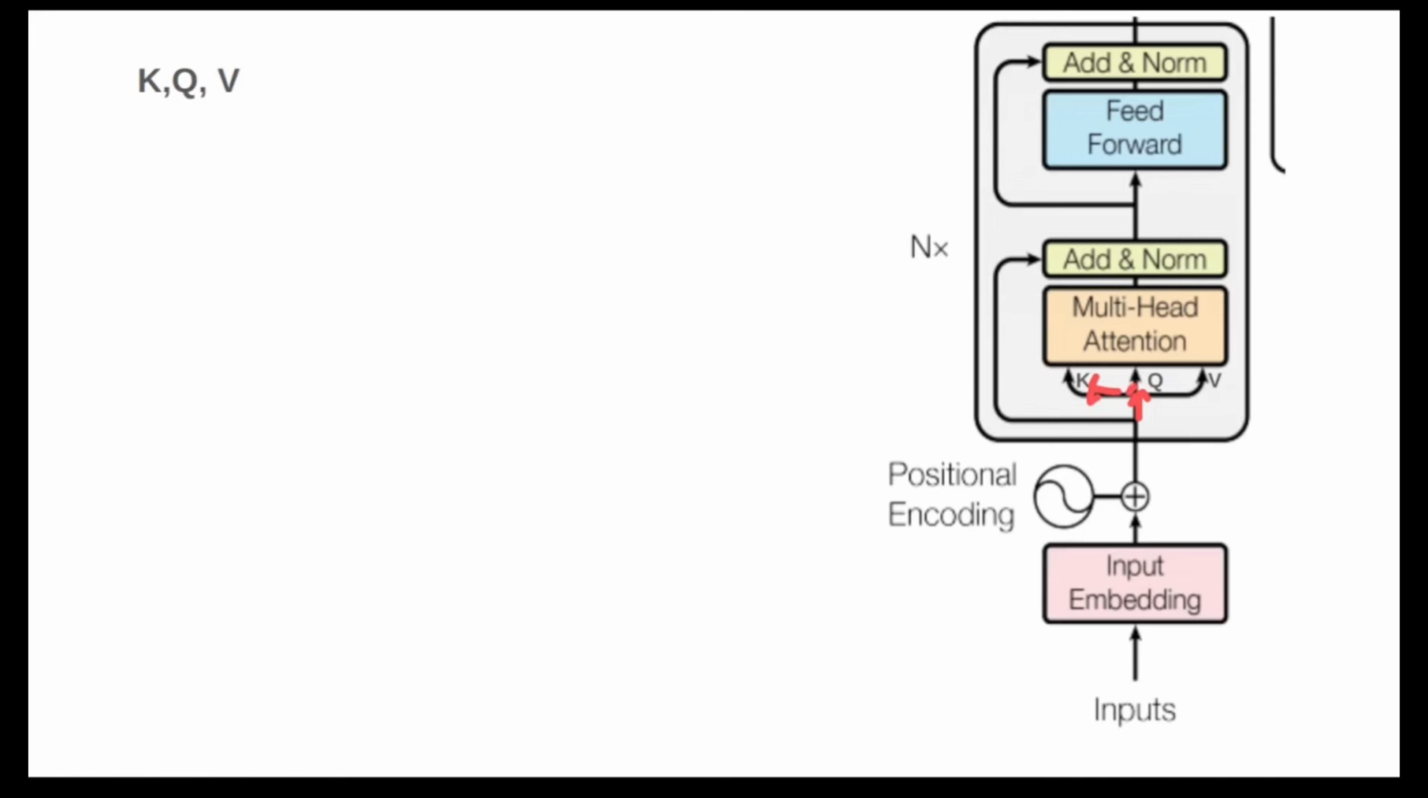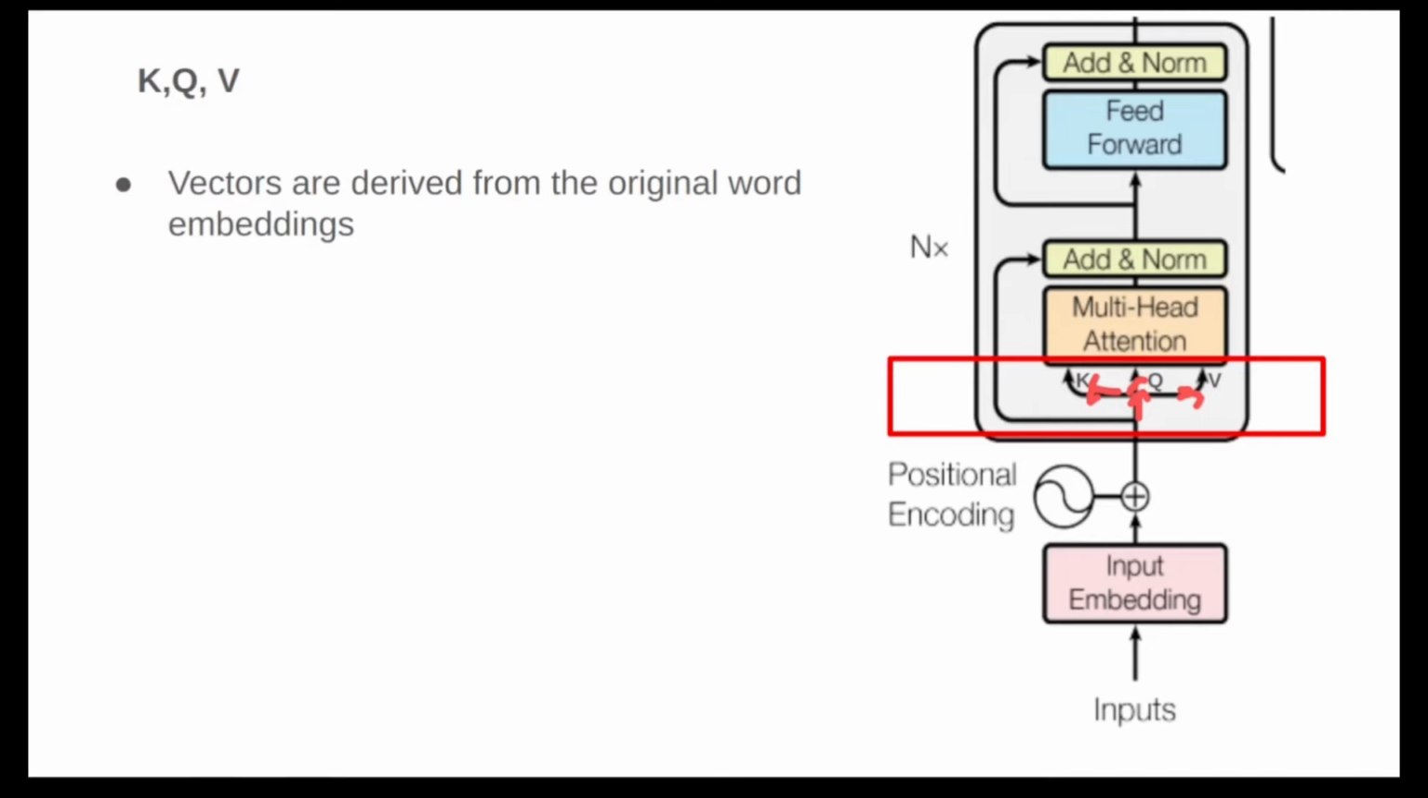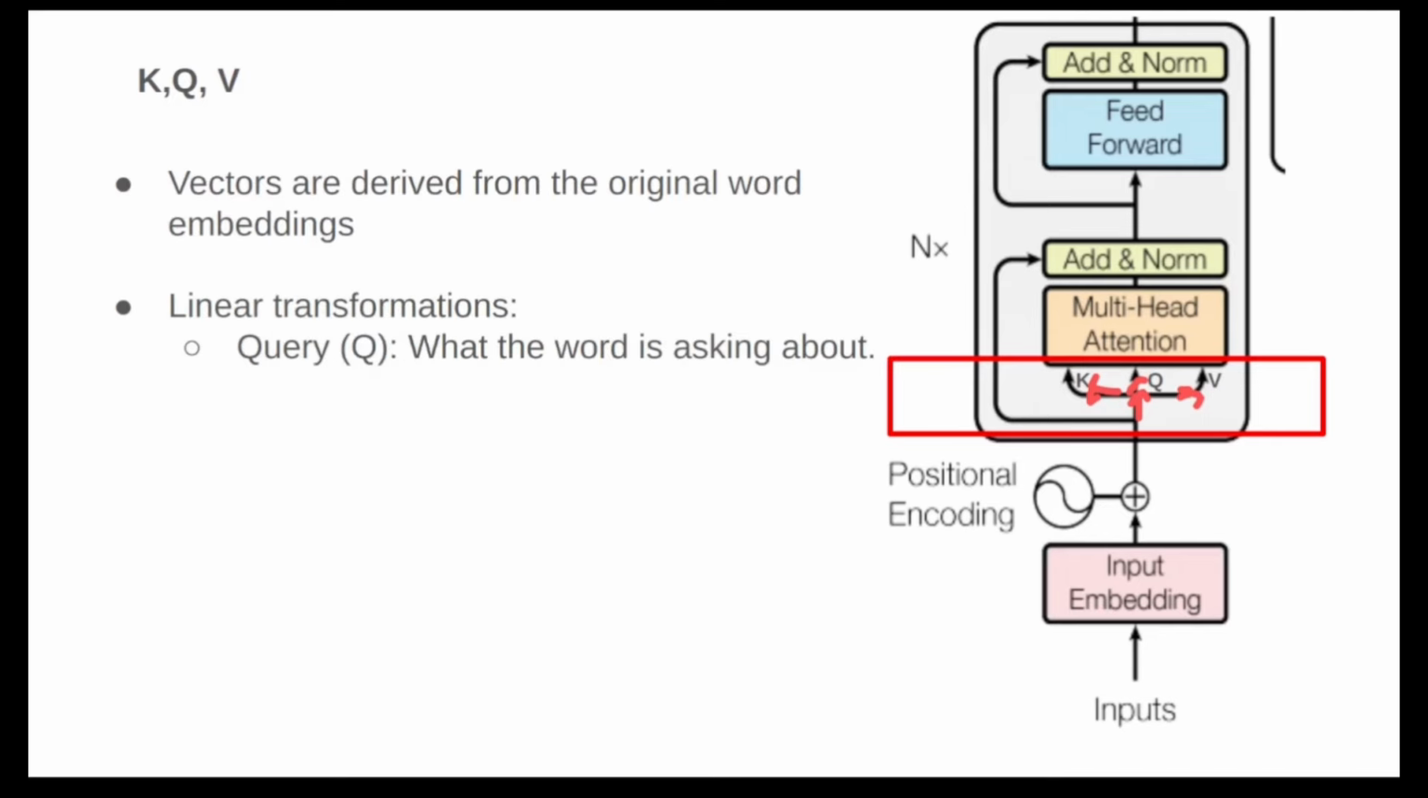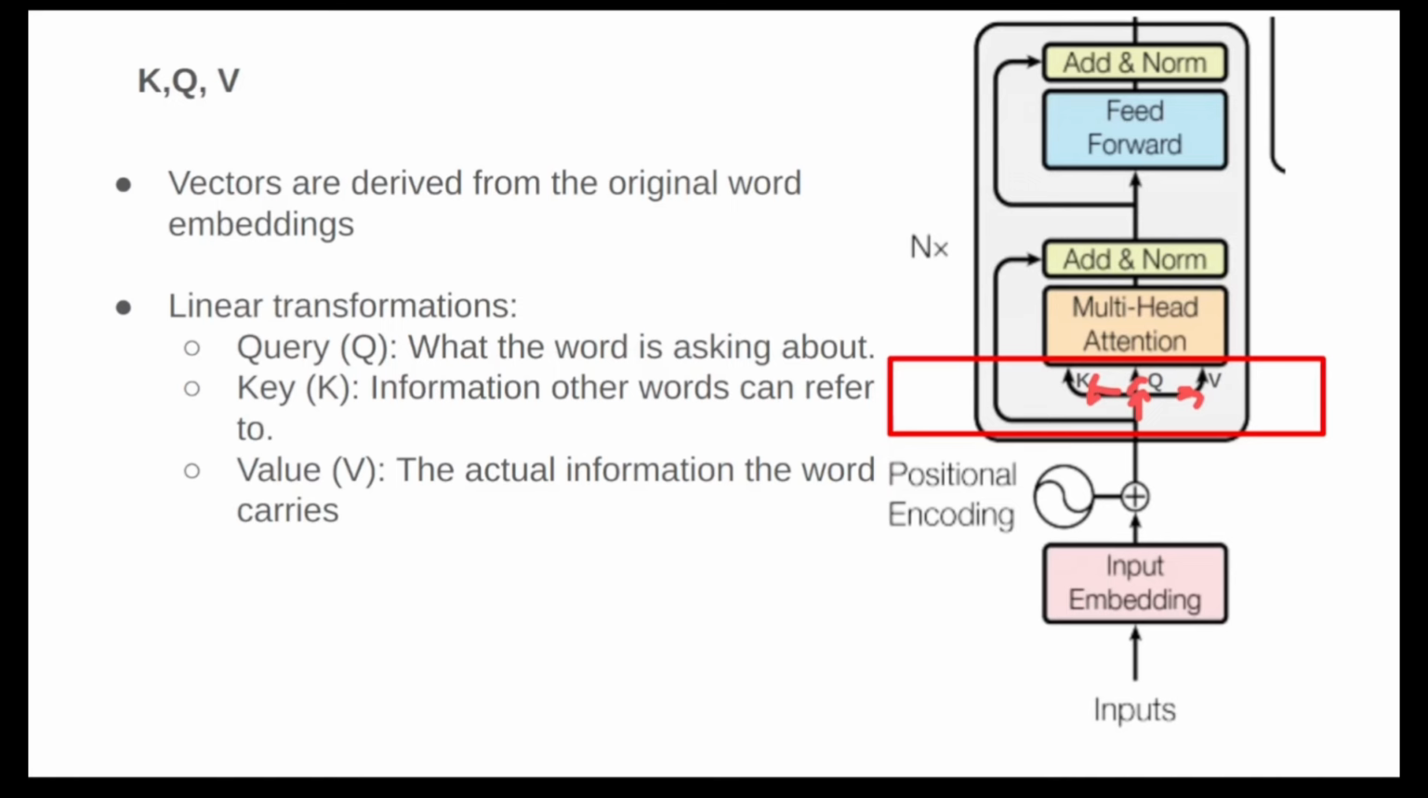So why is that? What are these? You can see here, these are linear transformations. Query is what the word is asking about, K is the information other words can refer to, and V is the actual information the word carries. Don't worry about these terms because they are pretty confusing. So why do we need these things, K, Q, V?